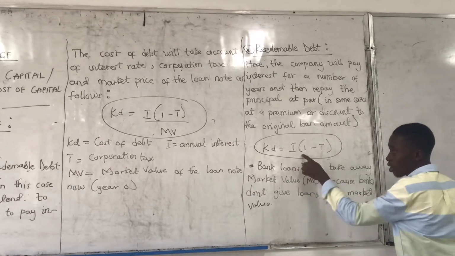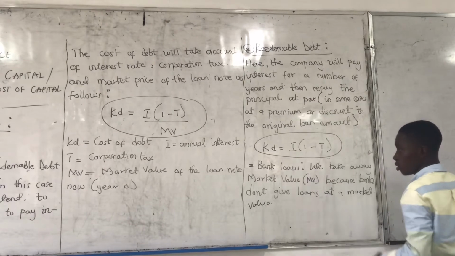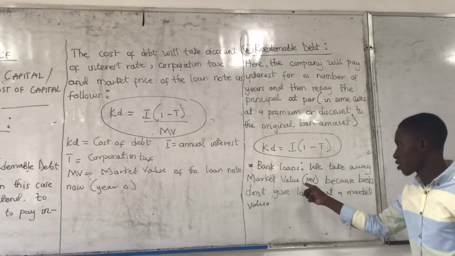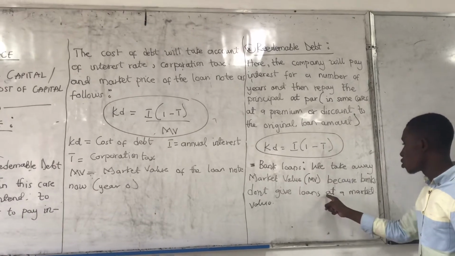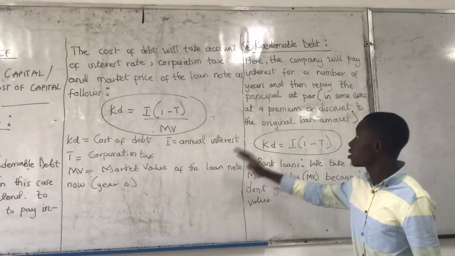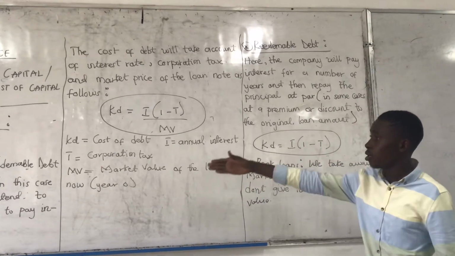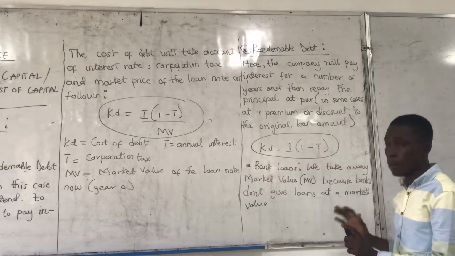You don't divide redeemable debt by market value because banks don't give market values. So the difference is, with the irredeemable, it's divided by market value; with the redeemable, we don't divide it by market value.